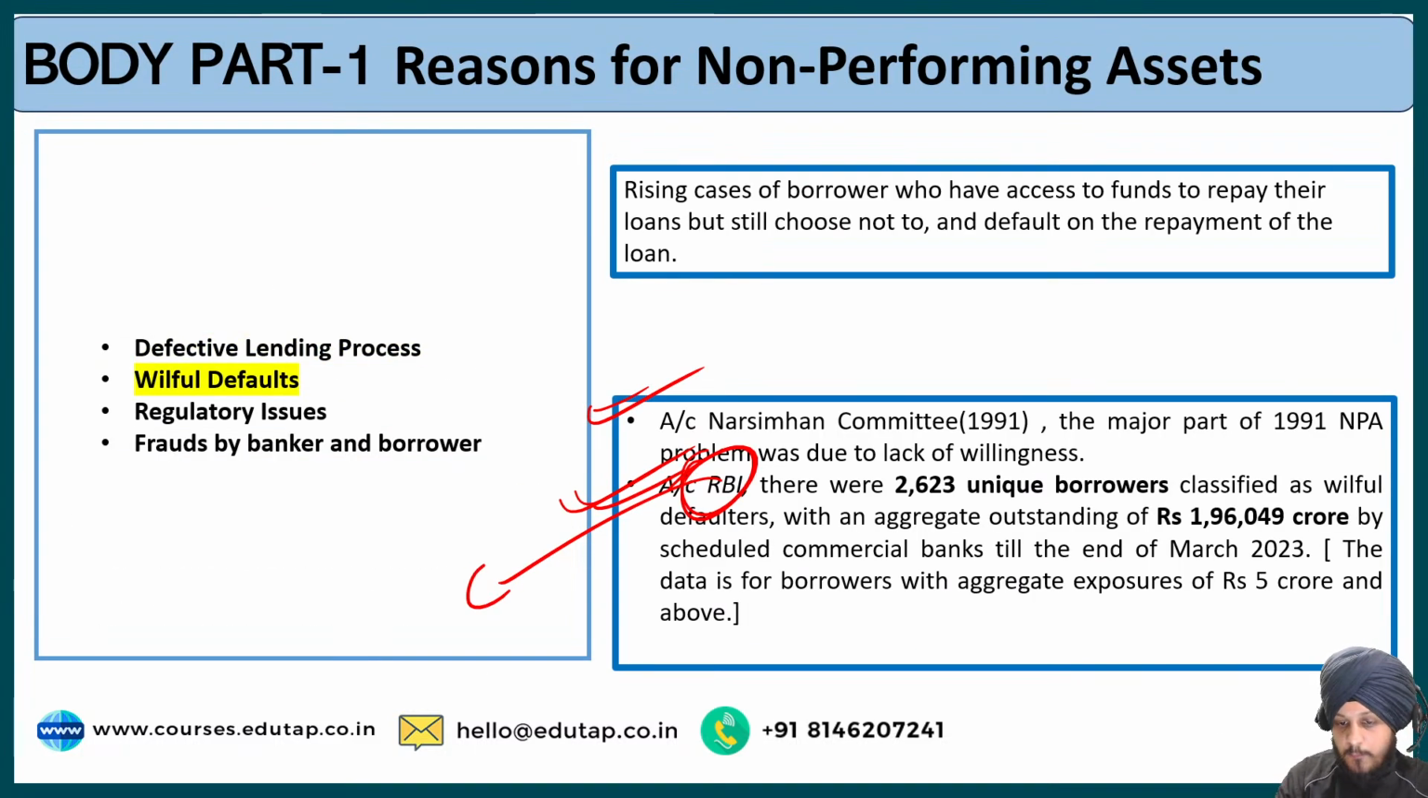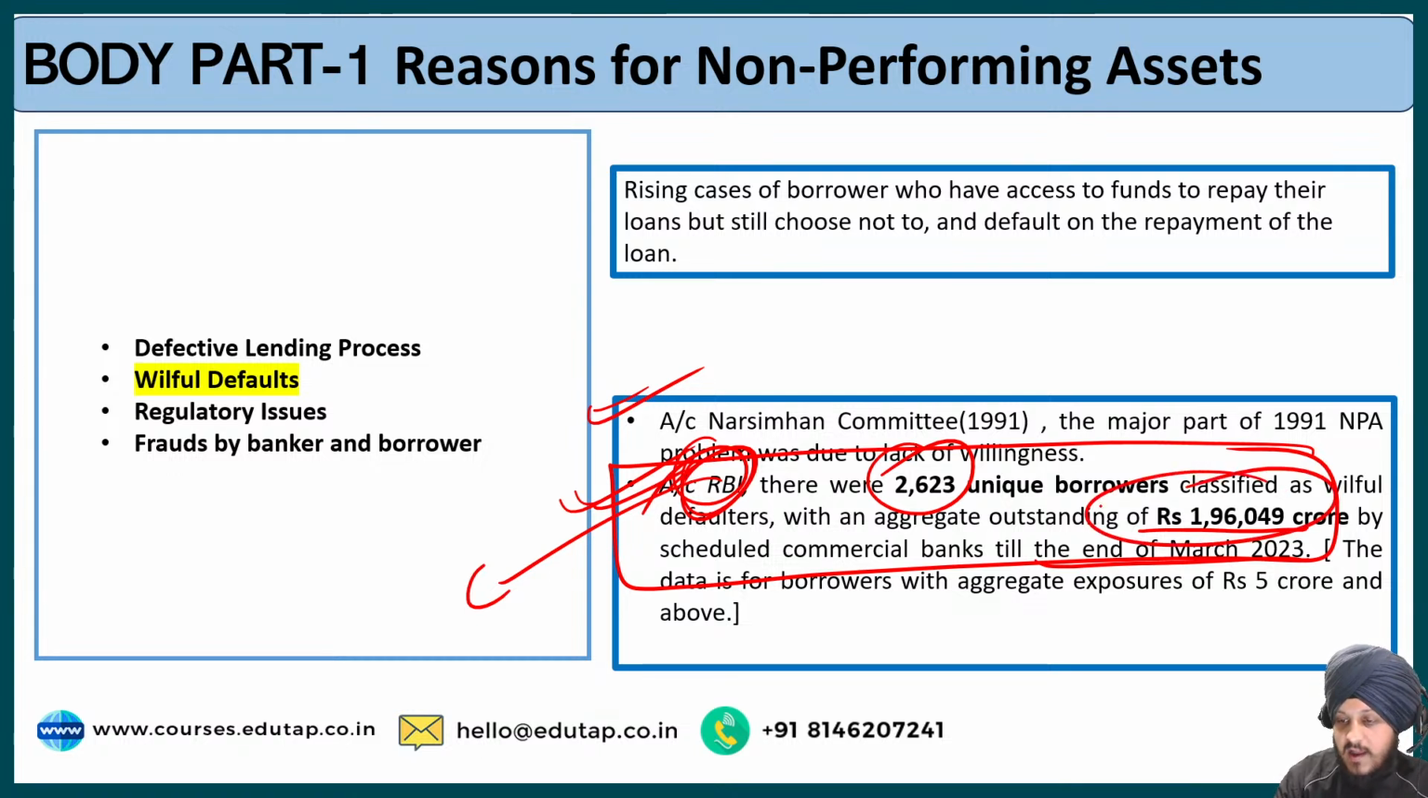So according to this report, there were 2,623 unique borrowers classified as willful defaulters with an aggregate outstanding of rupees 1,96,000 crore by scheduled commercial banks till the end of March 2023. So according to this RBI report, when they analyzed the credit profile of the borrowers, let me also tell you that this whole data of 2,623 with an aggregate outstanding of 1,96,000 crore is of loans or the NPAs.